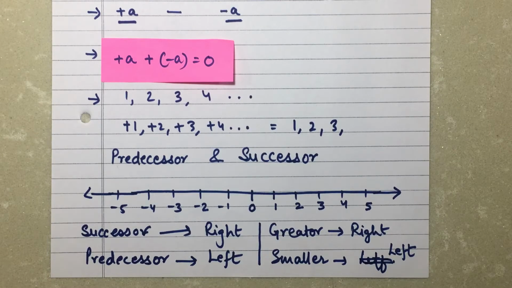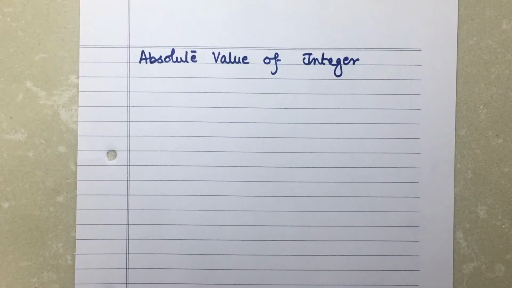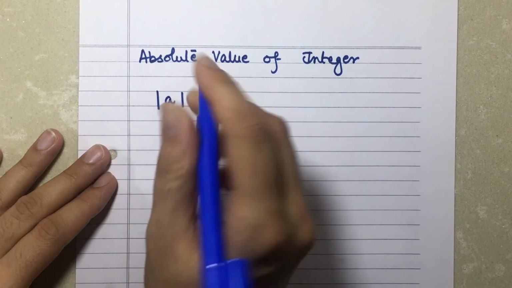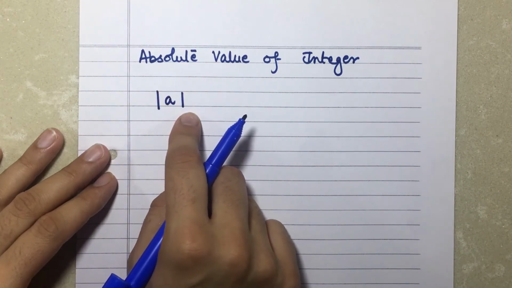Let's move on to a next small topic that we're going to cover in this video. The next topic which we talk about is the absolute value of an integer. When we talk about absolute value, we talk about the value of a number regardless of what sign it has. We represent an absolute value by putting it in 2 bars, which we call a mod.